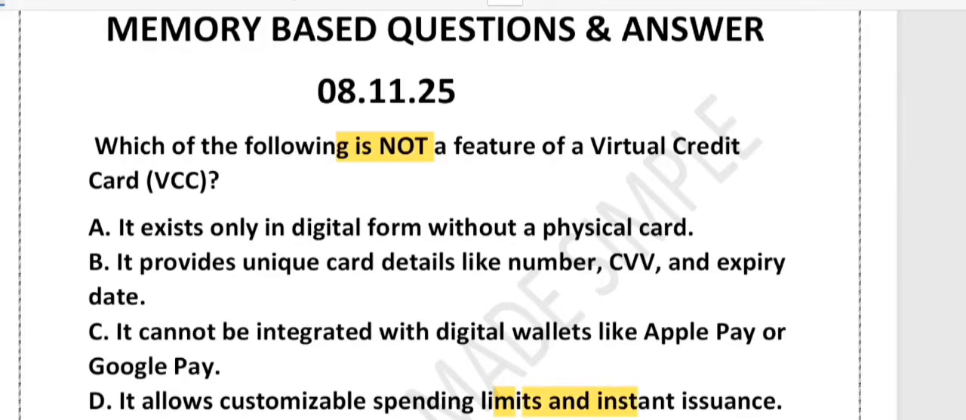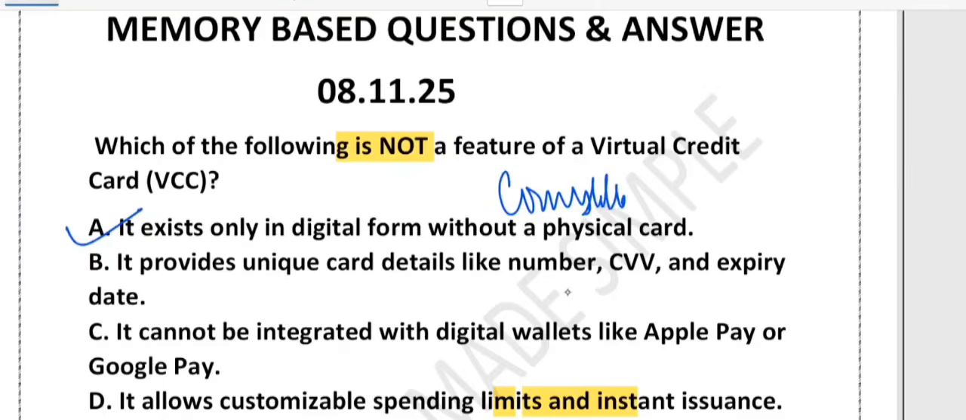Now which option do you think is correct? So let's see option A. Yes, it is correct. Why is it correct? Because a virtual credit card is completely online. You won't get a plastic card in your hand. Think of it like a digital-only card for safe online shopping. What about option B? It provides unique card details like number, CVV, expiry date. See, this is also correct. Why? Because every virtual credit card, every VCC, comes with its own card number.